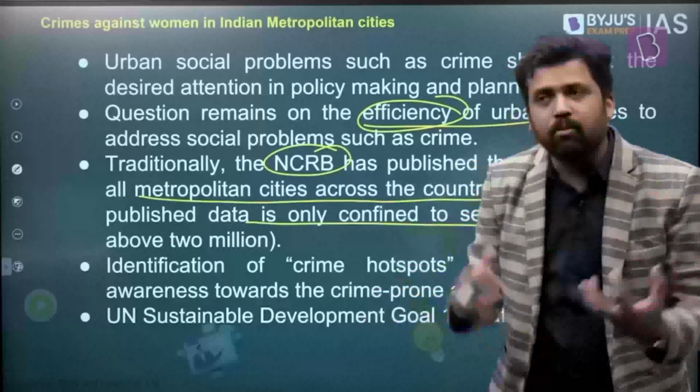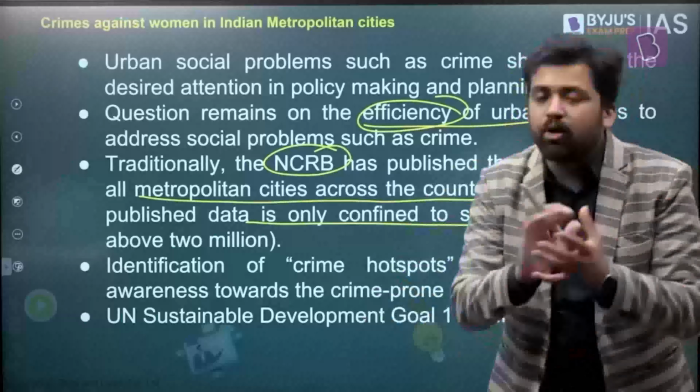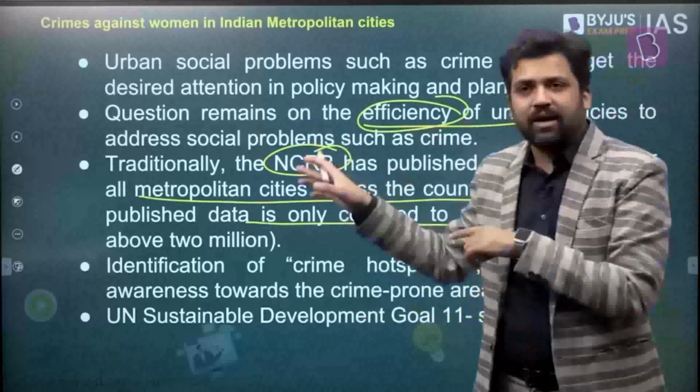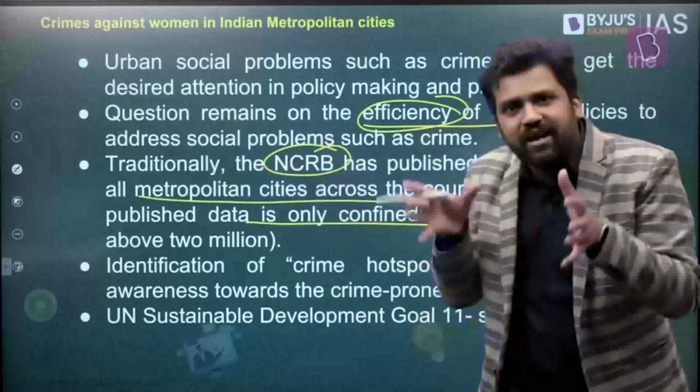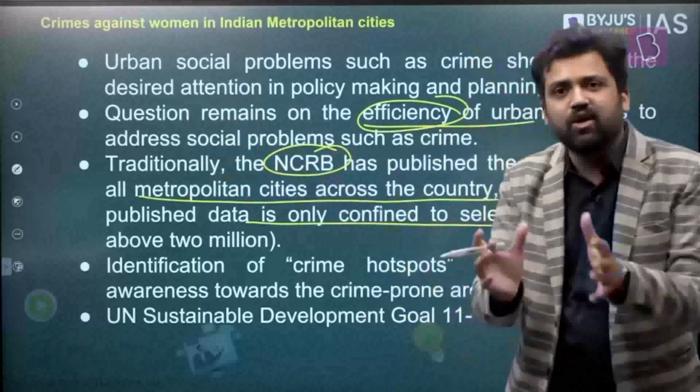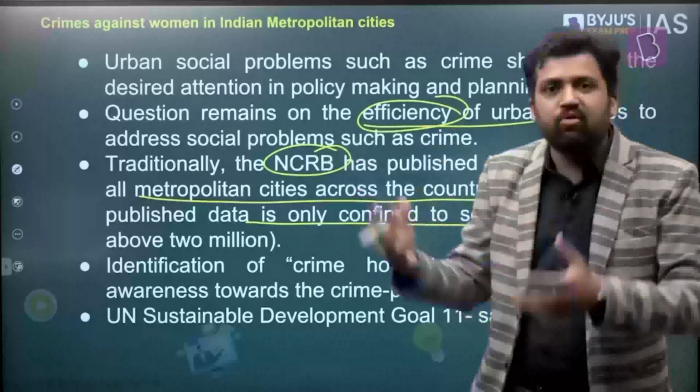If you don't know the extent of the problem, if you don't know about the magnitude of the problem, how are you going to solve it? And that is the problem here. Right? You need to have enough data. And if you are moving in the opposite direction, ideally what should be the case? You should have more and more data about things, right? You should have data at even granular levels. But in the past, if you had data about all cities and now you are restricting yourself to only certain cities which have population greater than 20 lakhs, you are possibly moving in the opposite direction.